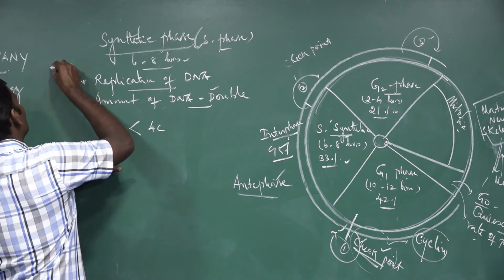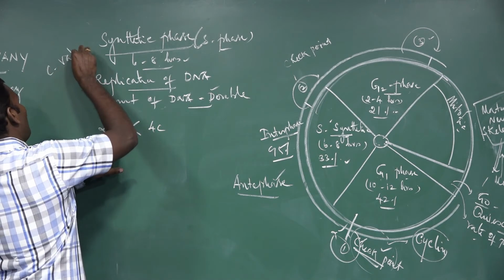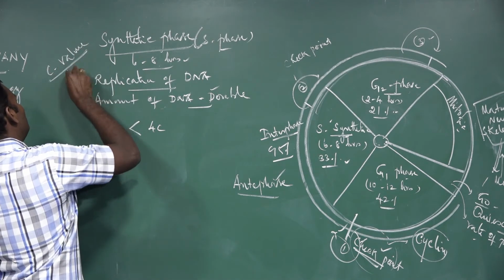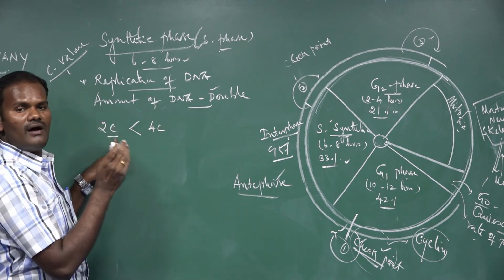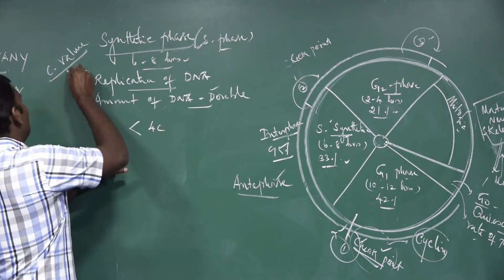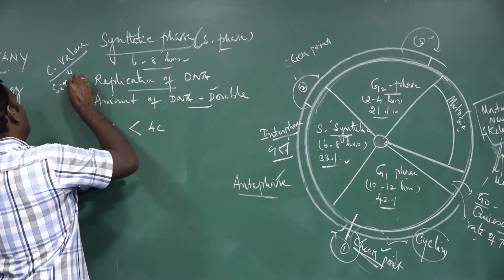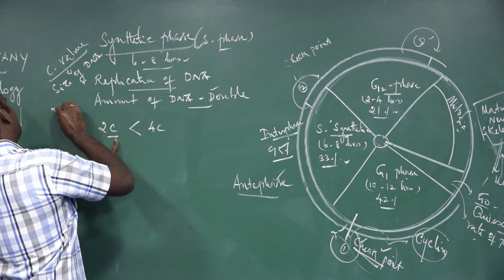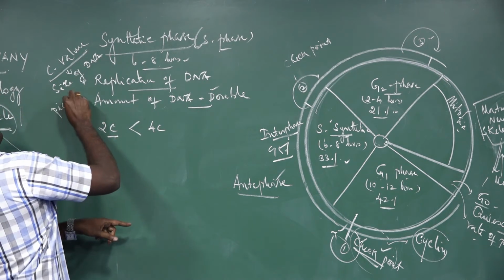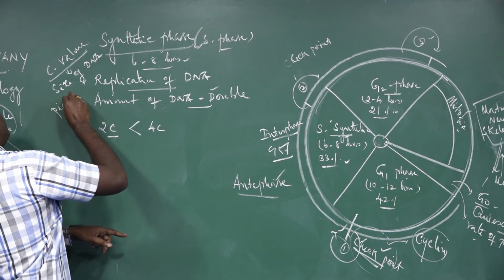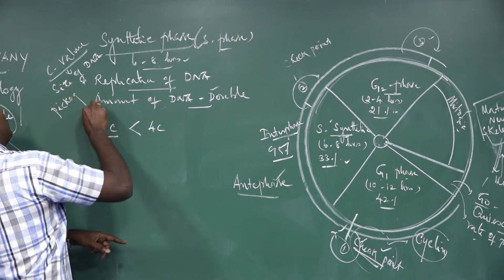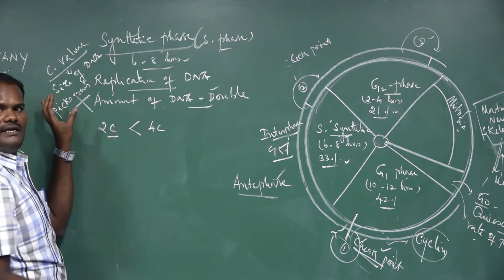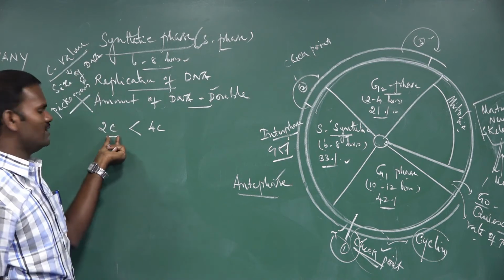The C value is nothing but the size of the DNA in picograms.